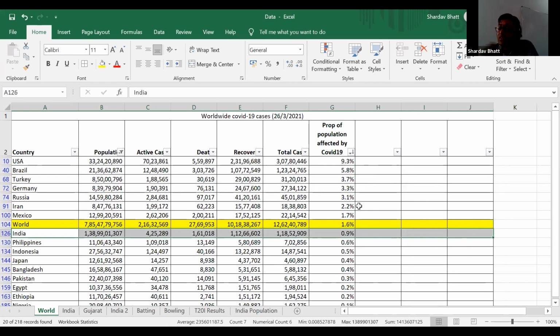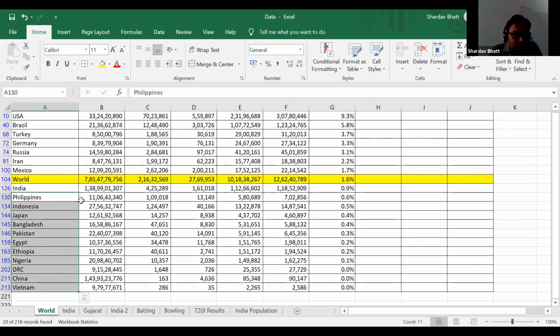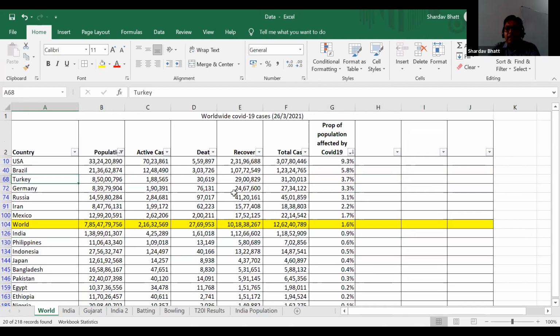Okay, and now this is just affected. That means it is not necessary that he died. This is just affected means he had COVID-19, and most of them are recovering. So you can see, and some of these countries are having very less ratios. So this is how we can analyze amongst the top 20 populated countries.